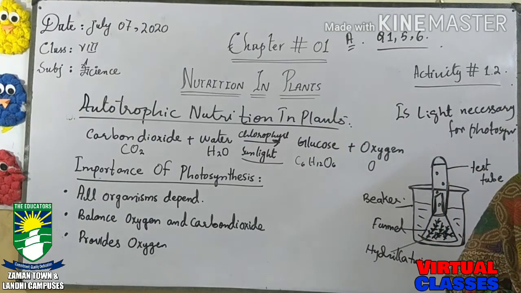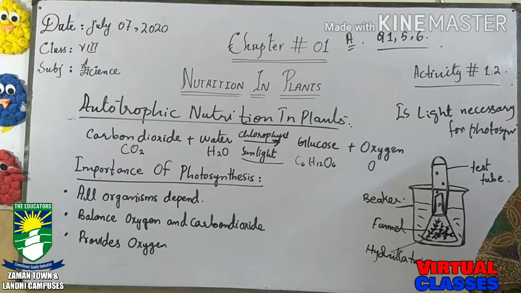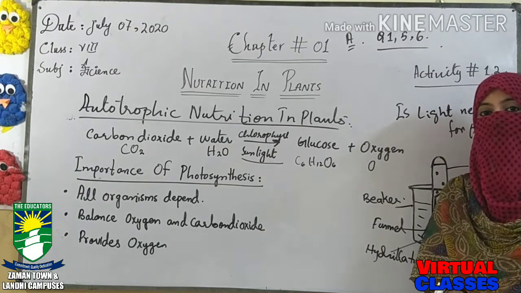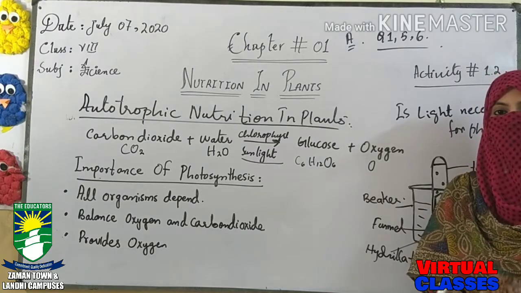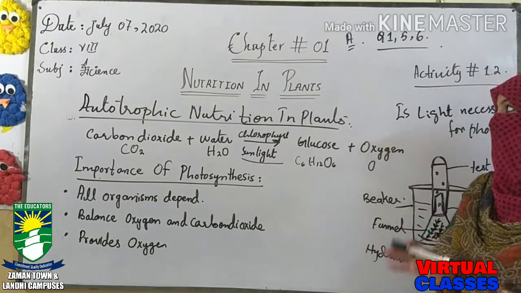Question number 5 is, what is photosynthesis? You can define it. What is the first step in photosynthesis? The first step is the splitting of water into its constituents, hydrogen and oxygen. You can write that down.